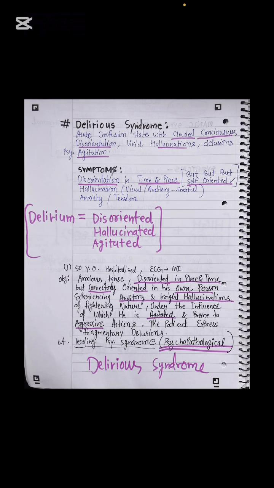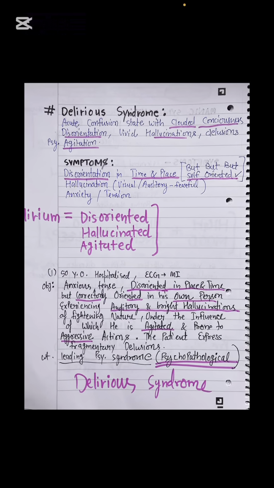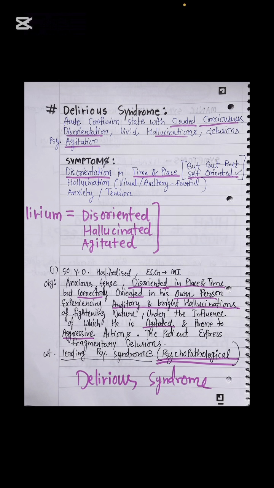Let's see how the patient complains about it. A 50-year-old hospitalized in the department, ECG shows MI. The patient is anxious, tense, disoriented in place and time, but correctly oriented in his own person. So the patient is disoriented about the place and time, but he is self-oriented, right?